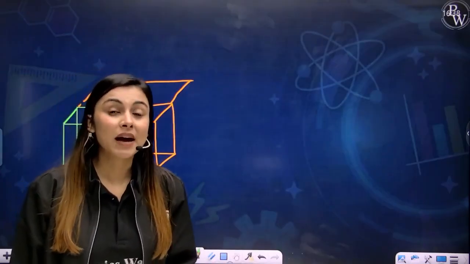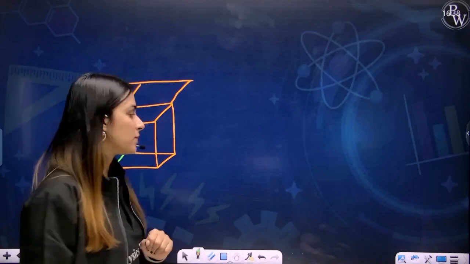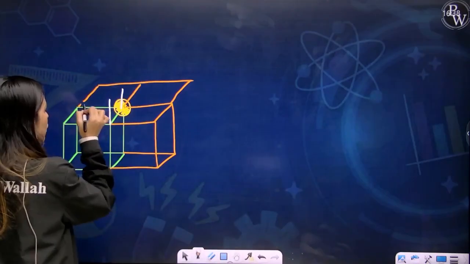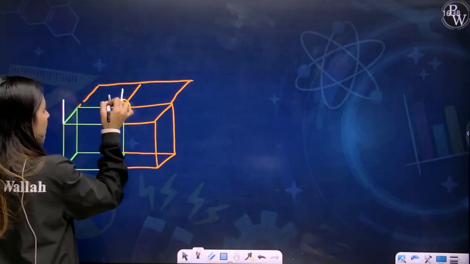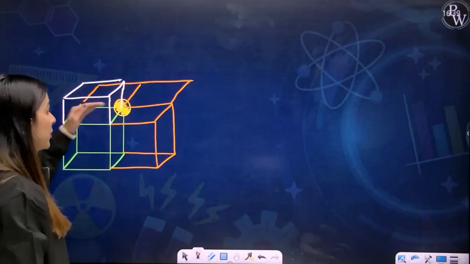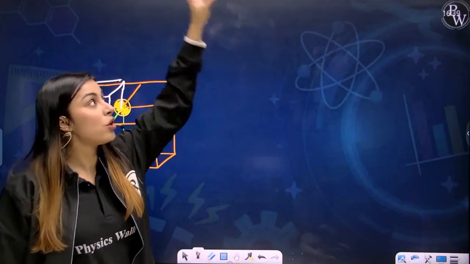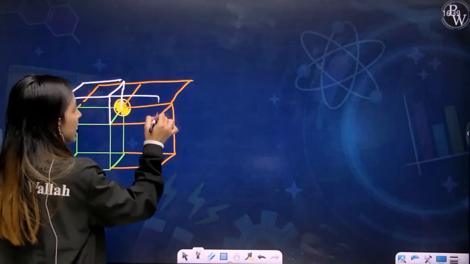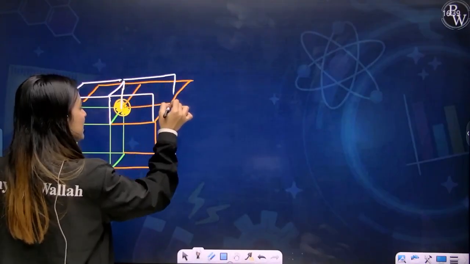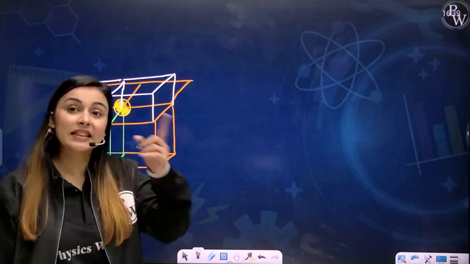Now imagine since it is a 3-dimensional lattice point, my dear students, there will be some room above this particular unit cell as well. Yes, there will be a room above this room, and this corner atom will be in its corner as well. Also, the 2 rooms behind will have 2 rooms above them.